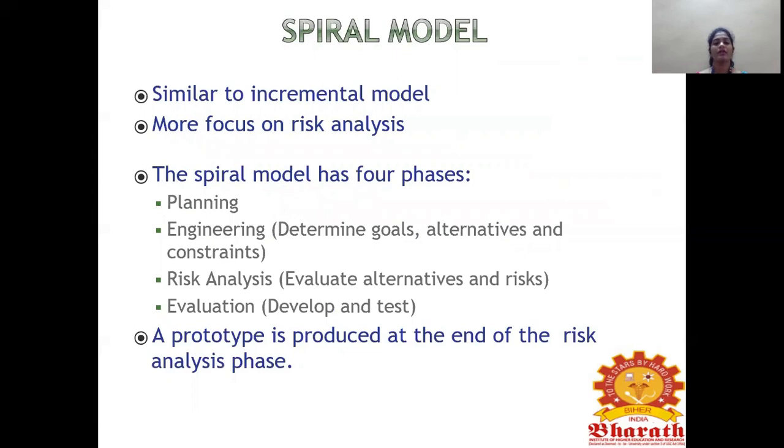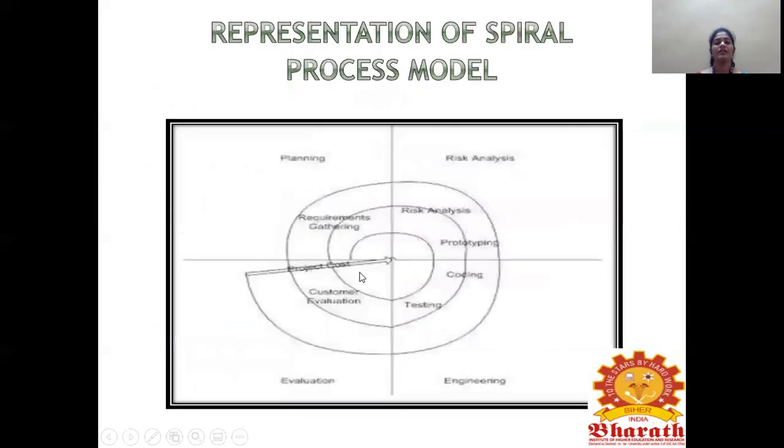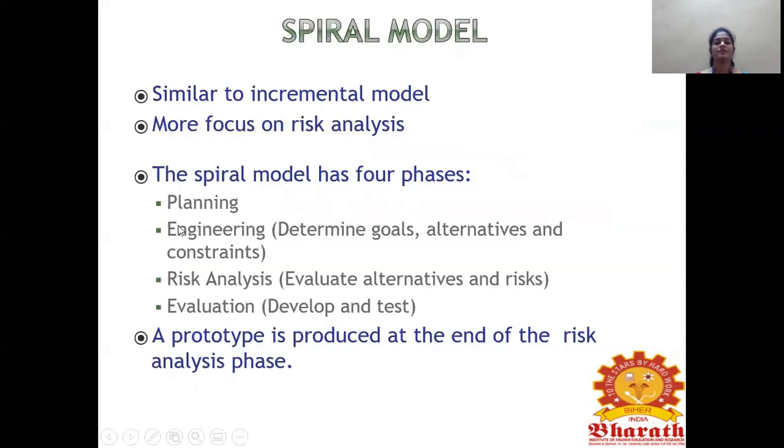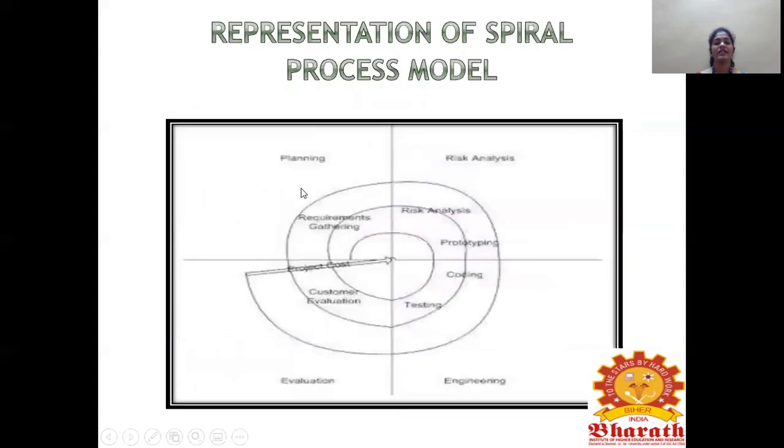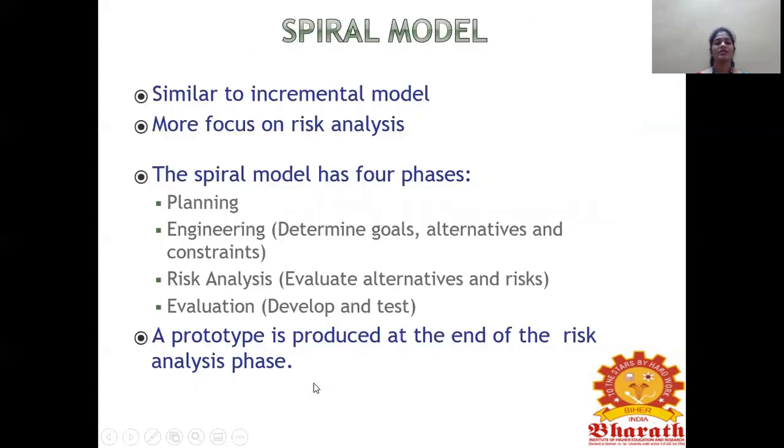Next is the spiral model. Spiral in the sense of a circular motion, right? It is similar to the incremental model. It focuses mainly on risk analysis only. Like this is a spiral model. It goes in a circular motion. It focuses mainly on risk, and it has 4 phases: planning, risk analysis, engineering, and evaluation.